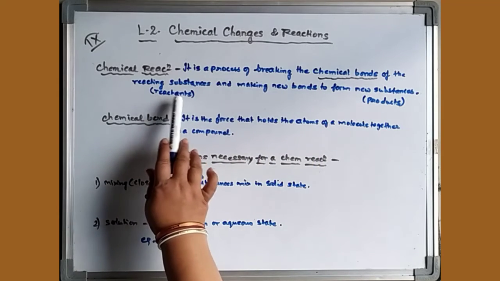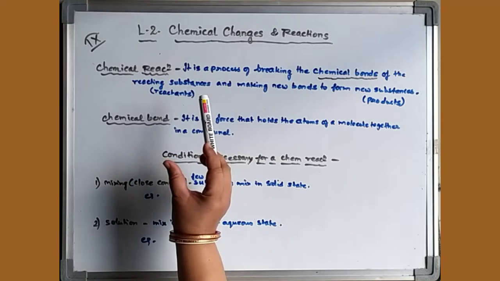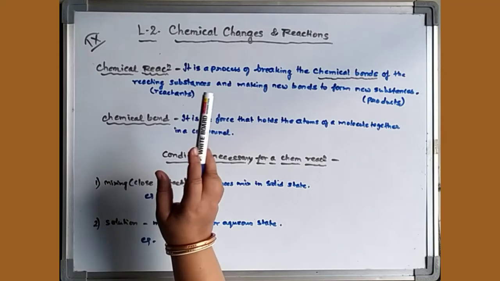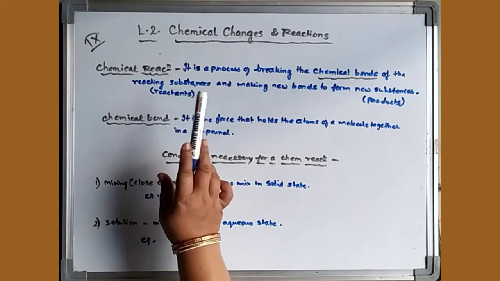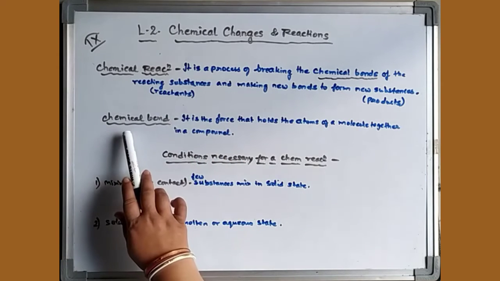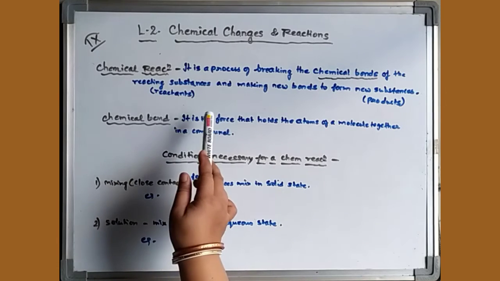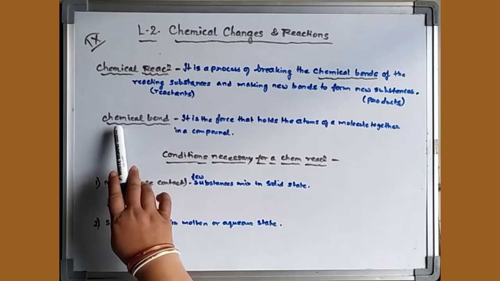Then reactants are other molecules. In a molecule of the reactants, the atoms are bound together by a force known as a chemical bond. Now let us see the definition of chemical bond, by which the atoms are bound in a molecule. Let us start. Chemical bond.